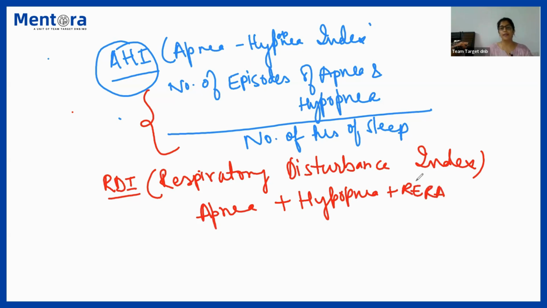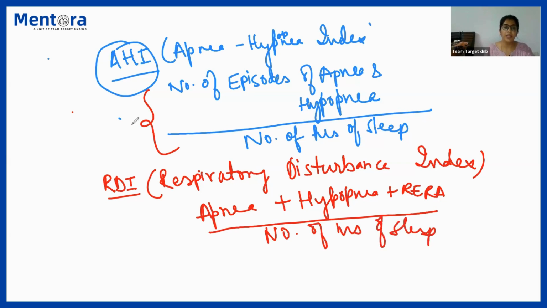So I hope you remember RERAs. That is the kind of breathing disturbance that is not meeting the criteria for hypopnea, but it is associated with arousal. That is RERA. So all of this divided by the number of hours of sleep gives you AHI and RDI, that is respiratory disturbance index. Okay, so